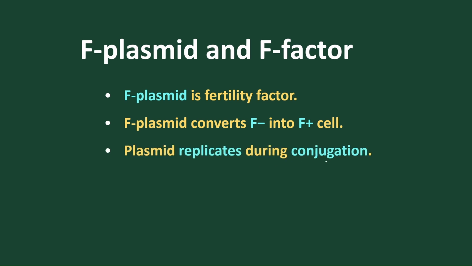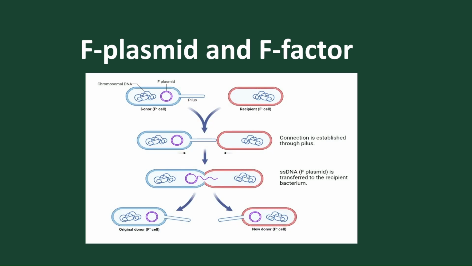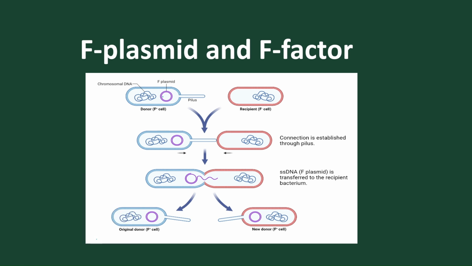The plasmid replicates during conjugation. Only the plasmid helps in the formation of the conjugation tube. For example, suppose this is the plasmid present; as F plasmid is present, the conjugation tube is present. Here no plasmid is present, so no conjugation tube. So F minus has no conjugation tube, F plus has it. At the time of union, this conjugation tube will extend and attach to the recipient bacterium, and it will help in dissolving the common layer of the recipient bacterium by enzymatic action.